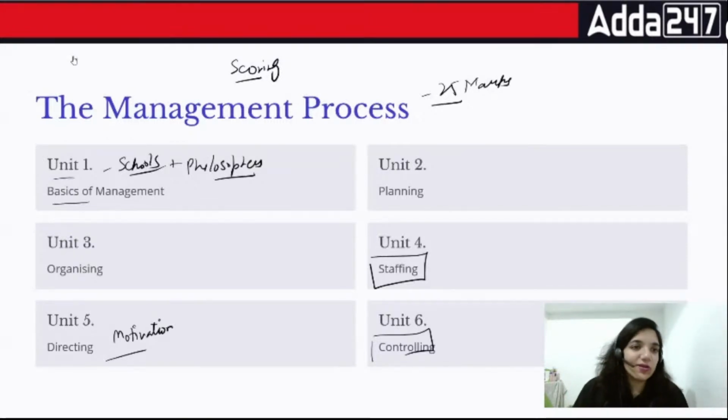Then, if you're not well, you need to arrange a few things. I need to arrange water. I need to make sure that I have the medicines because I have to survive, right? So arranging the things is organizing. Then sometimes you can do things on your own, but sometimes you just can't. So you hire people for that. That's a part of staffing.